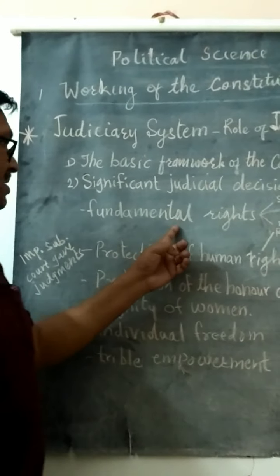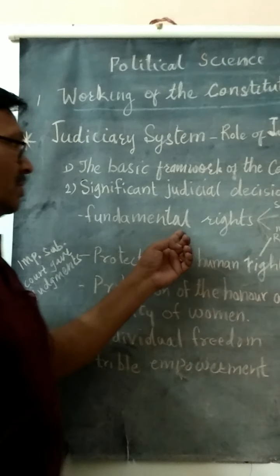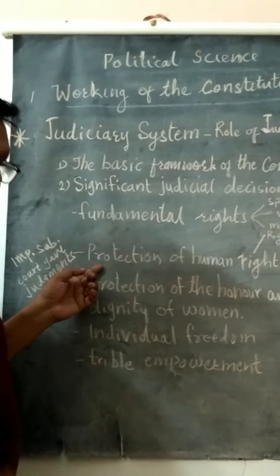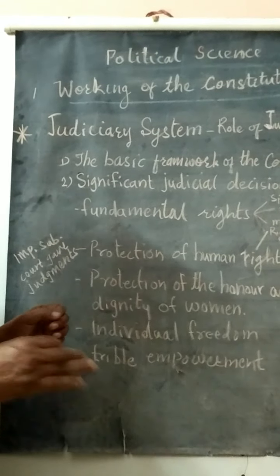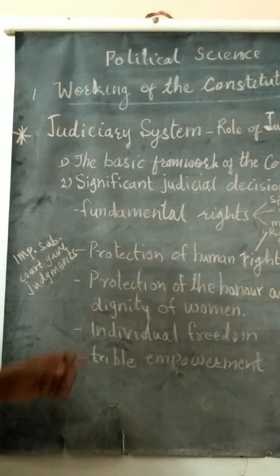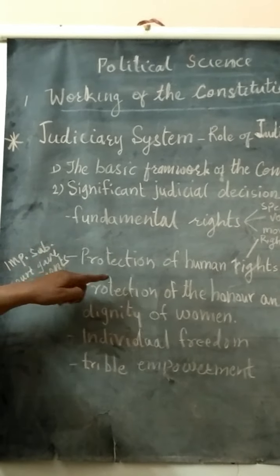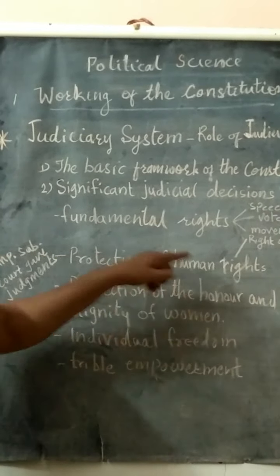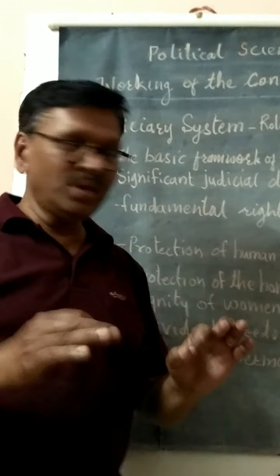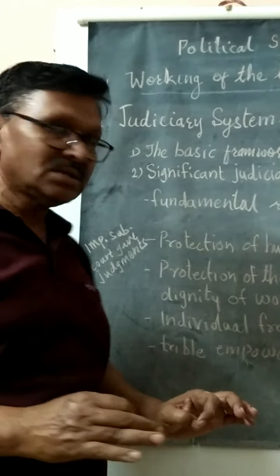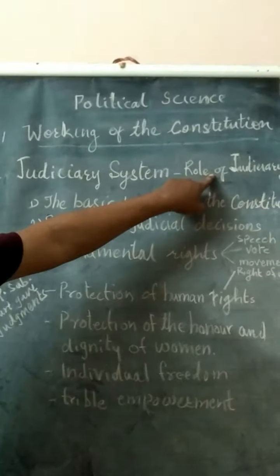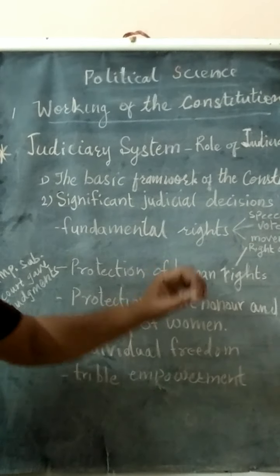Now, these rights are given to us by the constitution, and then another important subject on which the court has given us a judgment is the protection of human rights. So we have been given certain human rights. It is the court, the judiciary, that takes the decision.